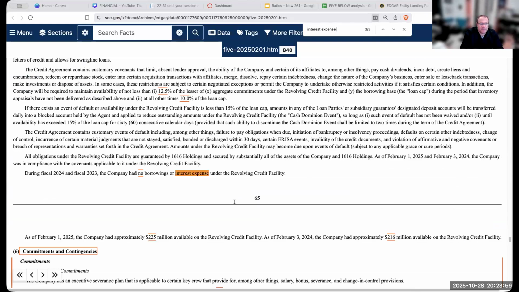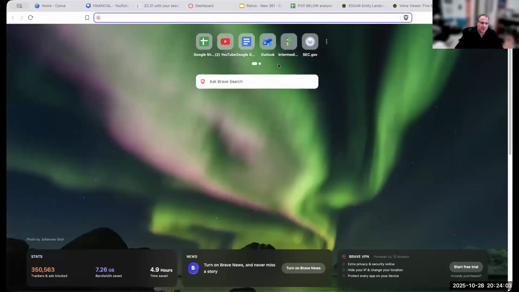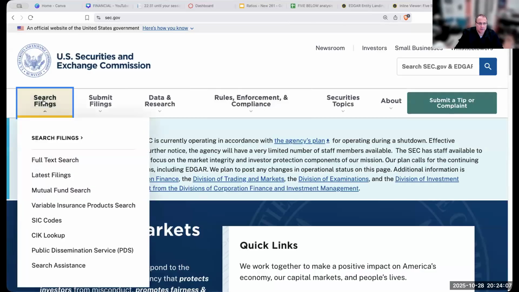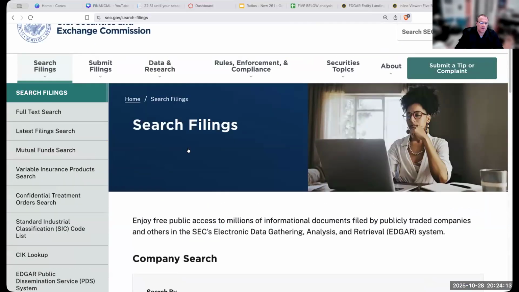Okay, they don't really have any interest expense, but let's take a look at a company that does. And that company would be Amazon. Or excuse me, that company would be the Home Depot.